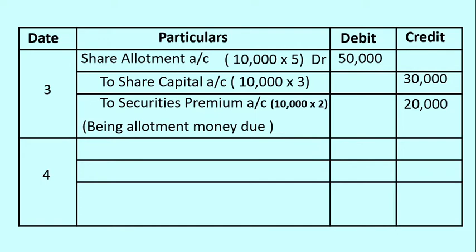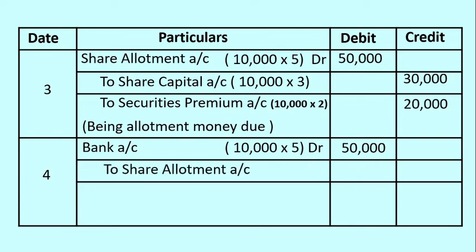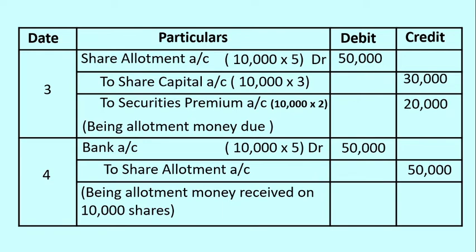The fourth entry is collection of allotment money. Whenever amount is collected, bank account is debited and the amount is recorded as 50,000, that is 10,000 into 5 rupees, the amount due, and it is collected to share allotment account. The amount is collected towards which stage? It's an allotment stage. That's why to share allotment account is credited with 50,000, being allotment money received on 10,000 shares.